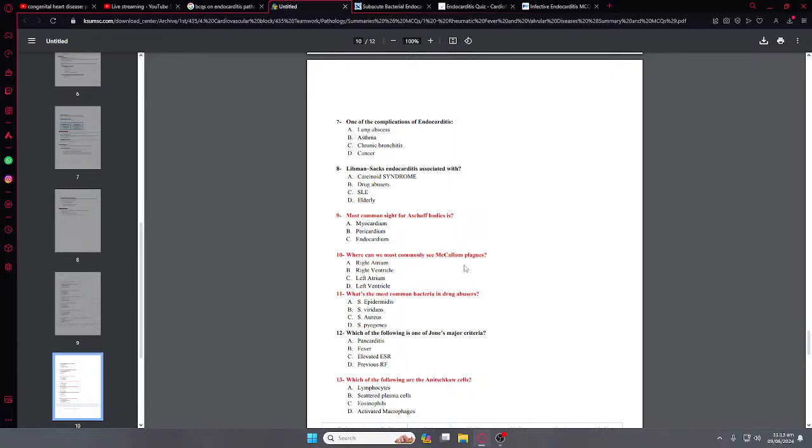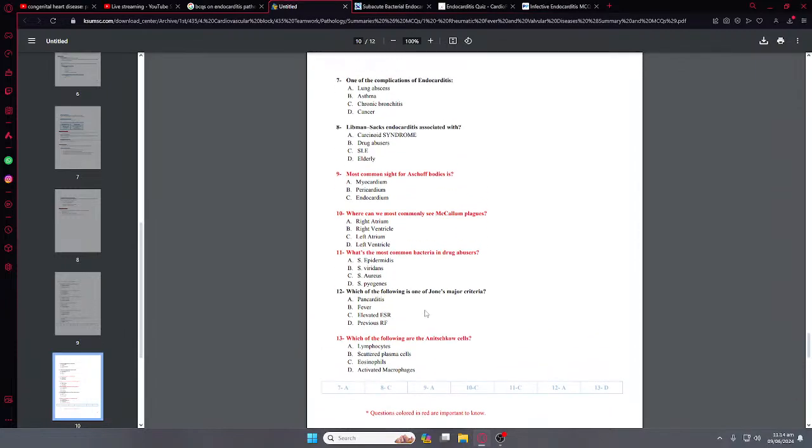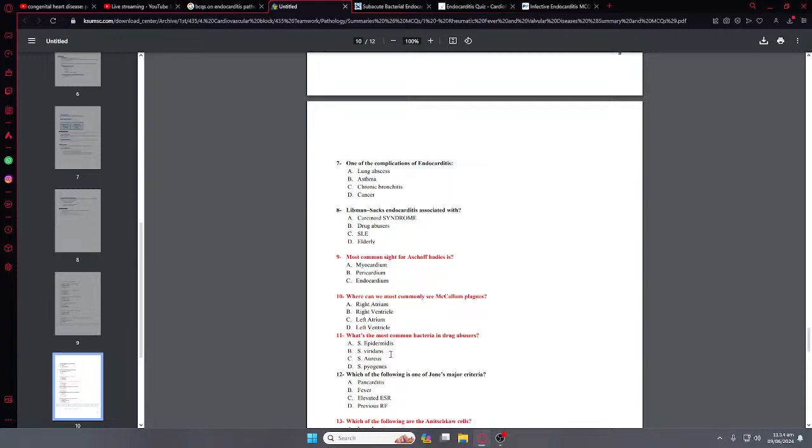Where can we most commonly see MacCallum's plaque? So it is commonly seen in the left atrium. What's the most common bacteria in the drug abusers? So drug abusers are the Streptococcus viridans. No, wait. Staphylococcus epidermidis, no, aureus, aureus. I'm going for Strep viridans. No, it is the Staphylococcus aureus. Okay, the most common bacteria in the drug abusers is Staphylococcus aureus.